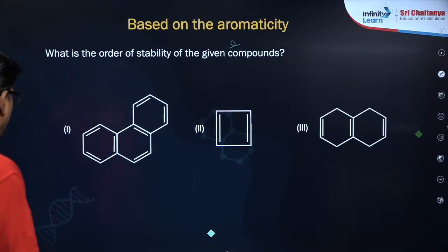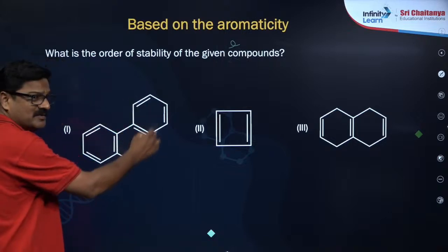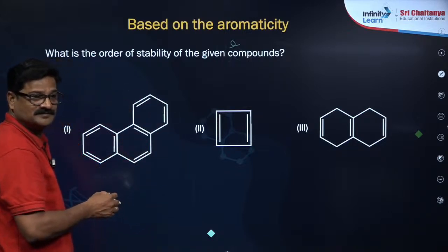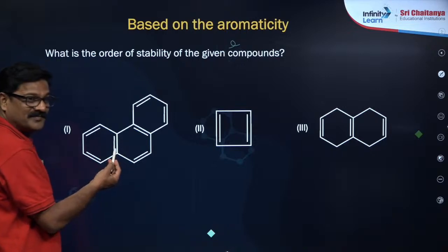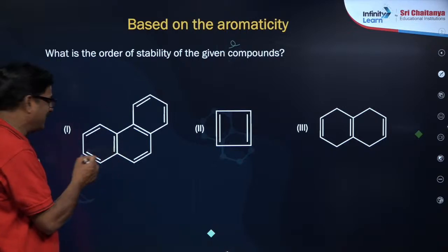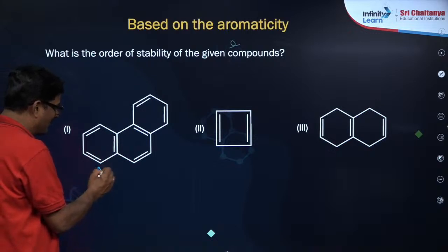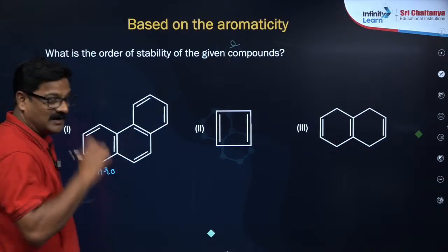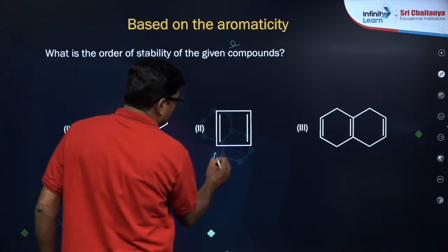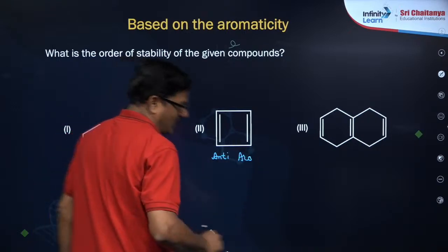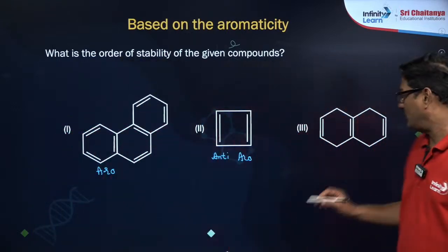Wonderful answer. What can we call the name of this? Phenanthrene. Okay, it is an aromatic compound, and this is an anti-aromatic compound, and this is a non-aromatic compound.